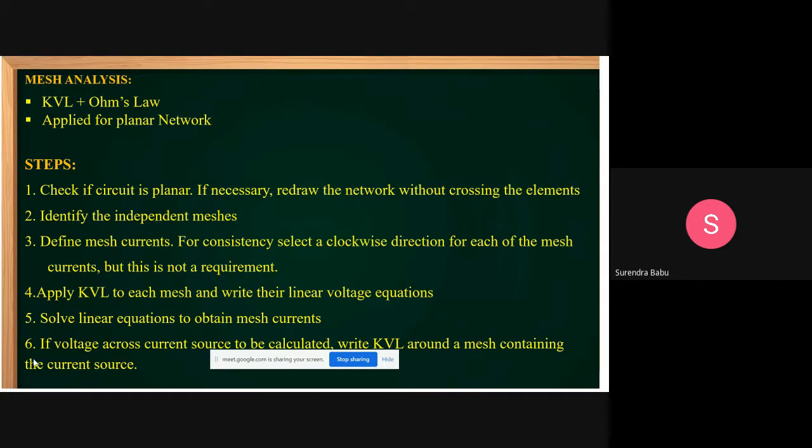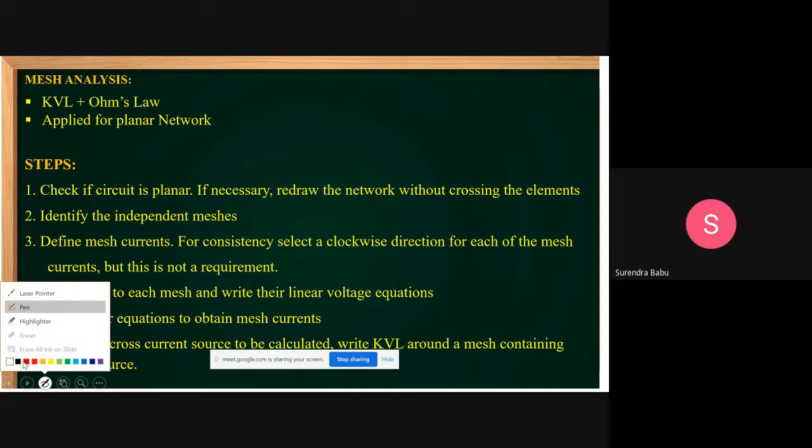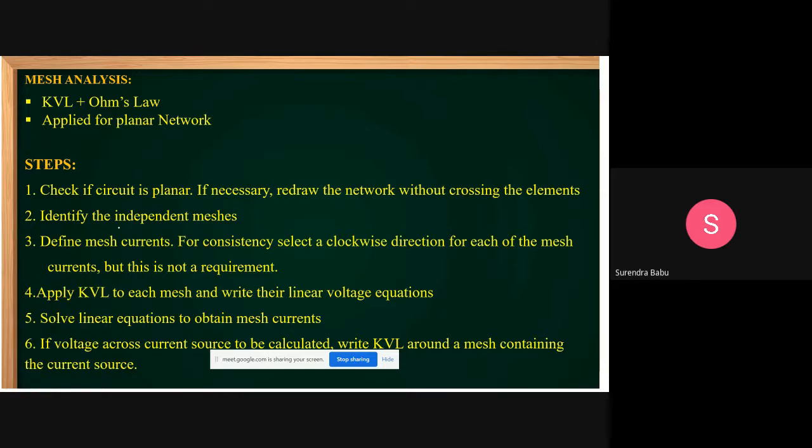Now we'll see the concept of mesh analysis. Yes, friends, please concentrate. What exactly is mesh analysis? Clear understanding is very important. KVL plus Ohm's law is nothing but mesh analysis. We are applying KVL plus Ohm's law, and when it is included, it becomes mesh analysis. This mesh analysis is applied only for planar networks.